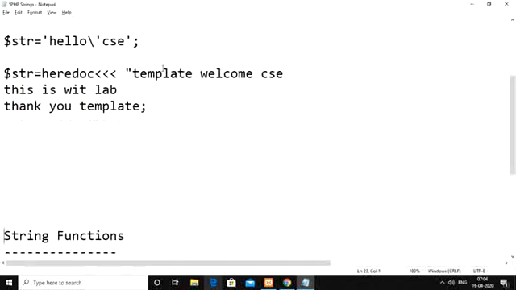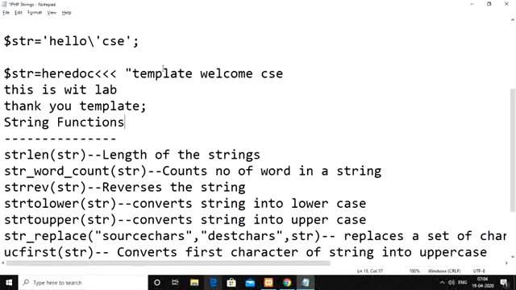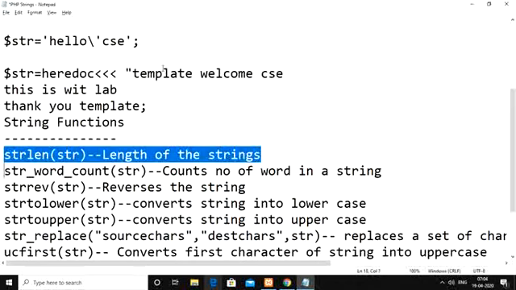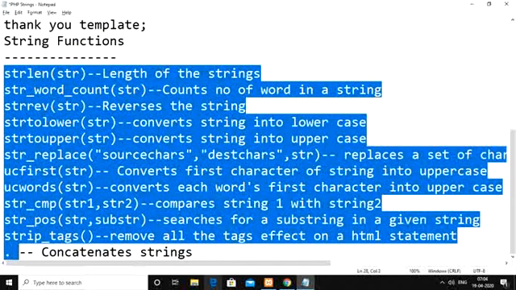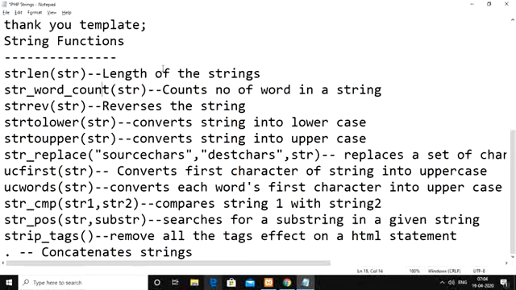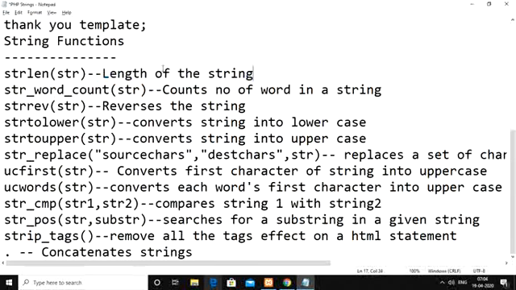Then followed by that we will see the different types of string functions we have within the PHP language. For the time being I have already written the function name, the syntax, and the purpose of each string function we have in PHP. The first one, the strlen function. The string length function takes only a single argument, which is a string, and returns the length of the string.